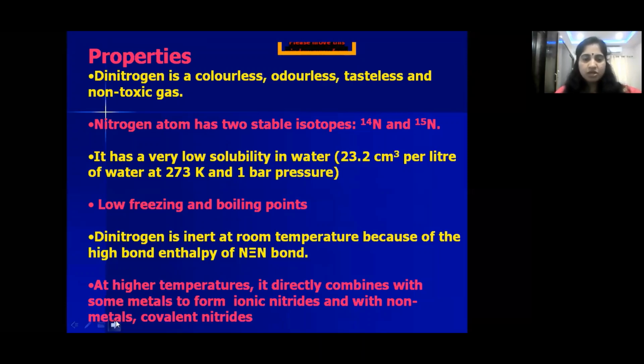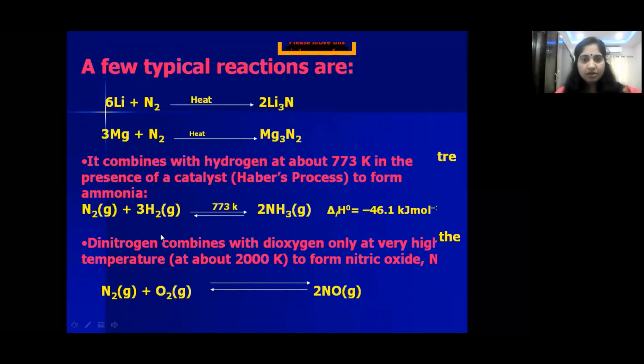But at a high temperature it can react with metals, and it can react with non-metals also. In these two reactions it is reacting with metals. In these two reactions it is reacting with non-metals, children. So with metals it forms ionic nitrides. With lithium, nitrogen reacts to give lithium nitride. With magnesium, nitrogen reacts to give magnesium nitride.